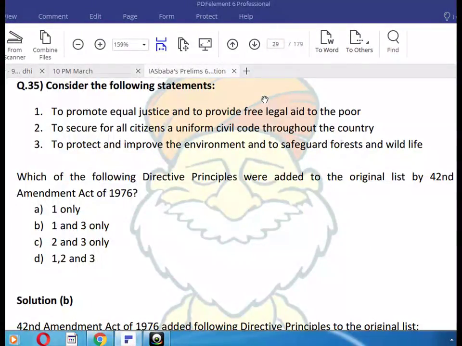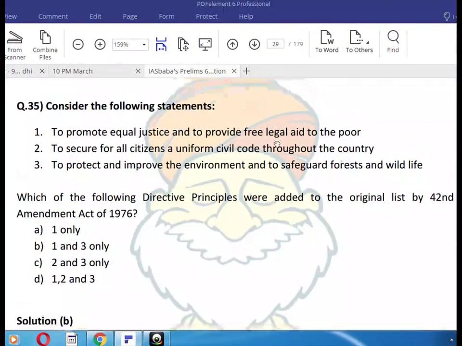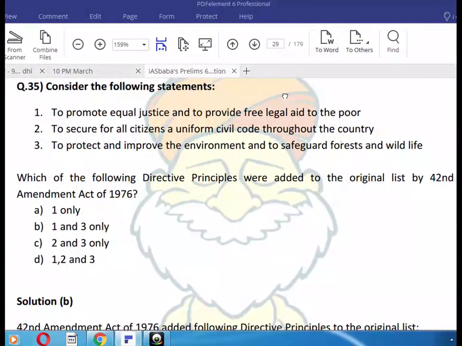So now we discuss Indian polity. Taking from its is Baba. Okay, so all the questions are very important. Indian polity. Now we discuss MCQ. Okay, so first question.